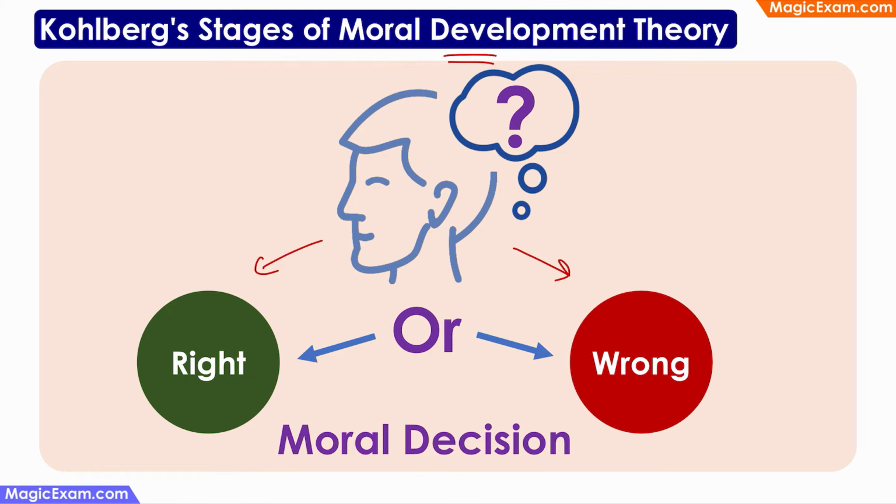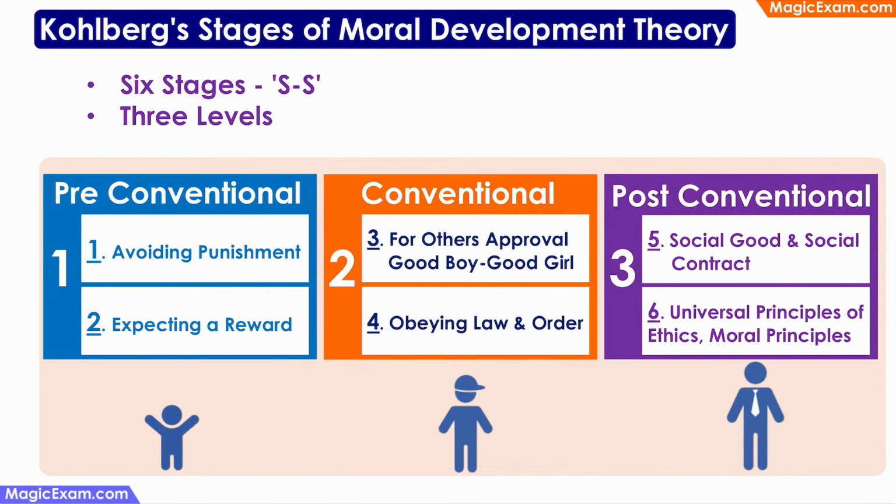So, Kohlberg's stages of moral development theory just tries to explain how this process of taking moral decisions evolves over the period of a person's life. Kohlberg divides moral development into 3 levels. The first is pre-conventional, then conventional, and finally post-conventional. And because each of these levels has 2 stages, there are 6 stages in total.